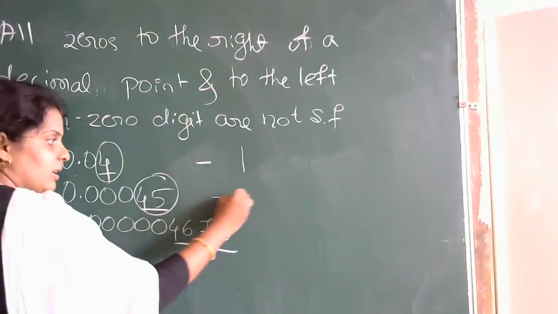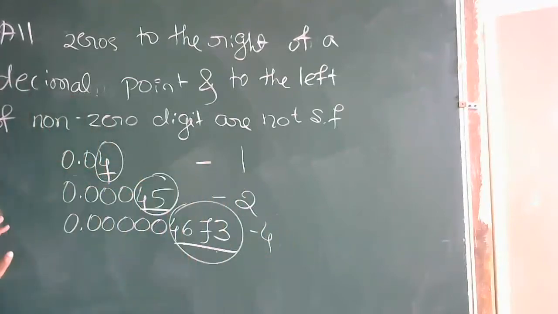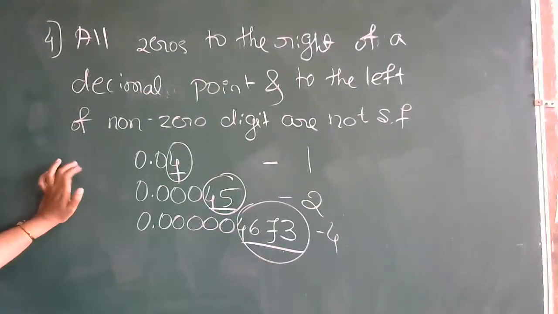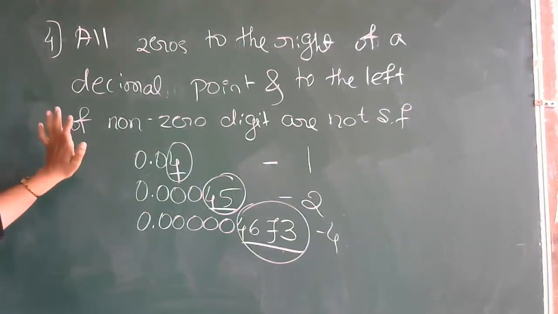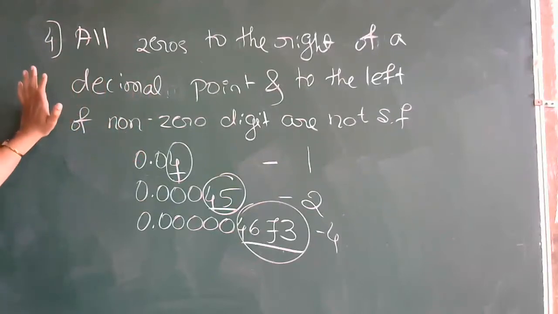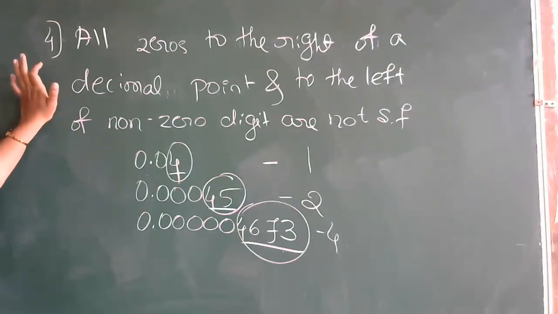Here the significant figure is 2. Here the significant figure is 4. That's it. Understood everyone? Is it clear? Okay. See, first rule is what? There is no zero. Everything is considered as significant figure. Second rule is what? There is a zero in between. That is also counted in the significant figure. Third rule is what? At the end, if zeros are there, you are not going to consider those zeros as significant figures. Fourth rule, what you have?